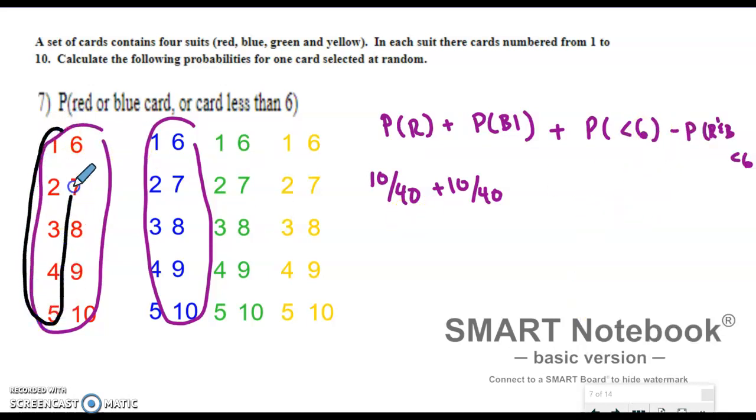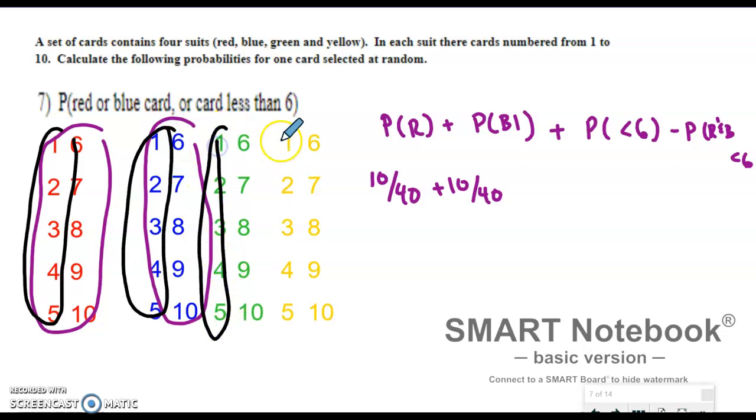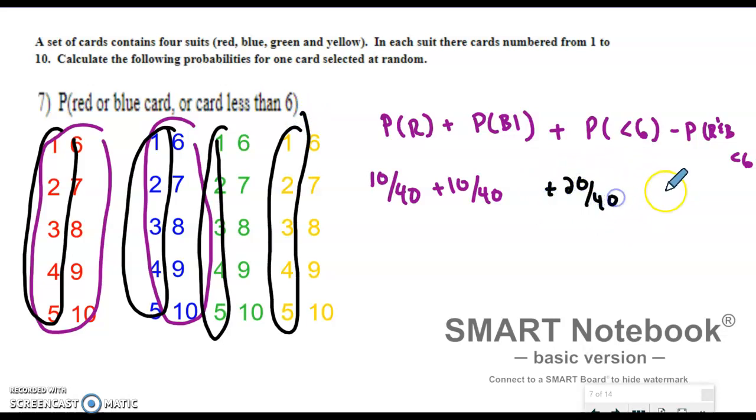All right. A card less than 6. So these are 1s. These and these. And how many cards did I circle? It looks like I circled 20 of them. So I got 20 out of 40 cards are a card less than 6. Now, are there any cards that are circled twice? Well, it looks like 1, 2, 3, 4, 5 red, and also the same thing for blue, which means I have 10 cards that are counted twice. Okay, so I'm going to add those and then subtract the intersection between them, which means I get 30 out of 40, which is the same thing as 75%.